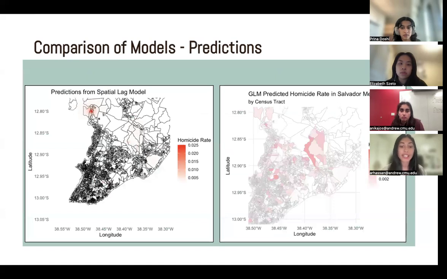Here we generated heat maps from the spatial lag model predictions compared to the graph on the right-hand side, which is the predictions from the GLM. Overall, we found that the spatial model tended to really fixate on outliers, especially the ones in the Northwest region, while the GLM tended to highlight the central areas. We also, in our residual analysis, observed that the GLM model tends to underpredict, while the spatial lag model has a tendency to overpredict.